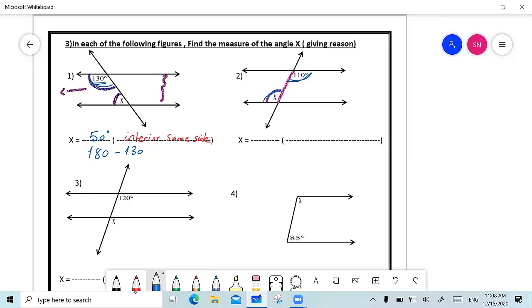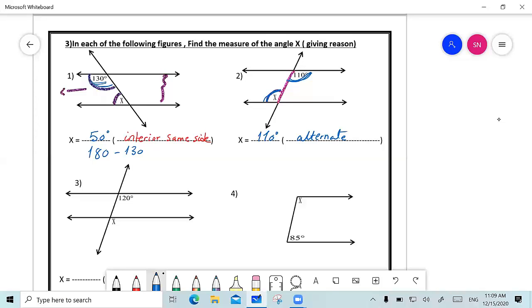No. And we said that we only have one option when I have two angles on different sides of the transversal. And this option is that they are alternate angles. And alternate angles are equal. So the measure of angle x is equal to 110 degrees.